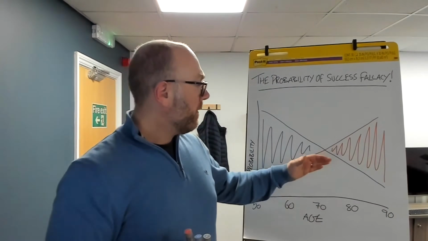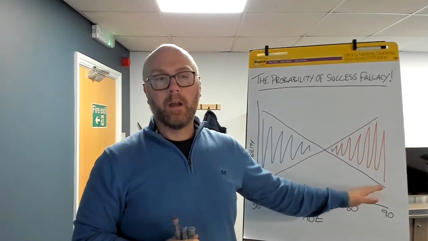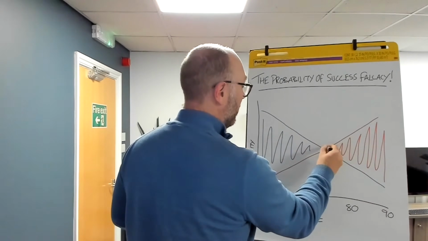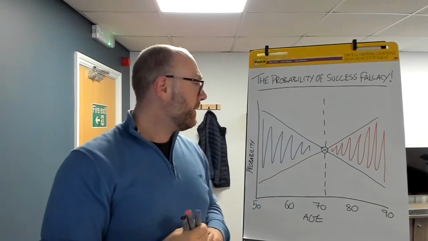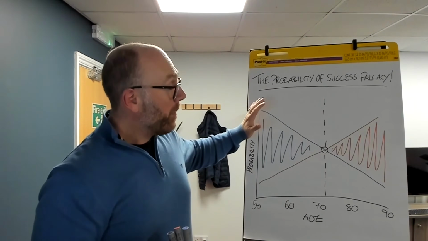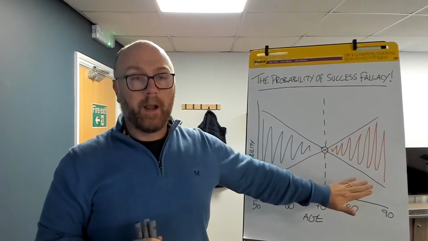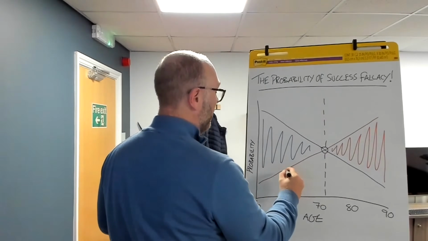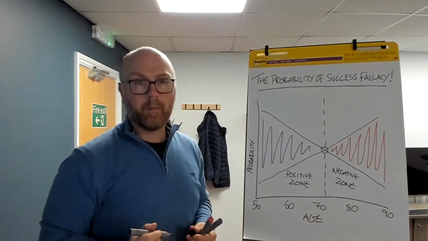And that is when the chances of dying are higher and the chances of being healthy are lower. So there is this inflection point that we have here. And typically in our early to mid 70s is when we often see the tipping point of the probability of dying and the probability of being healthy. And we see that tipping point from the positive probability zone into the negative probability zone.